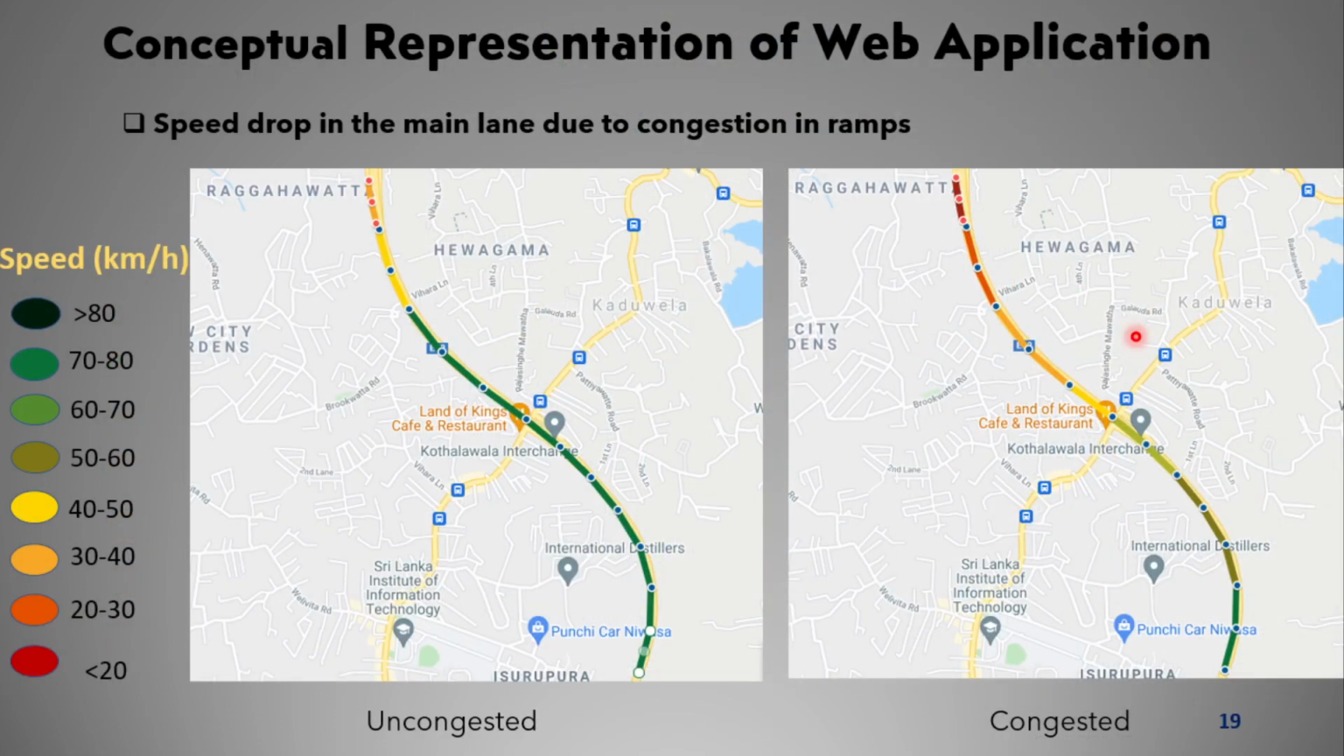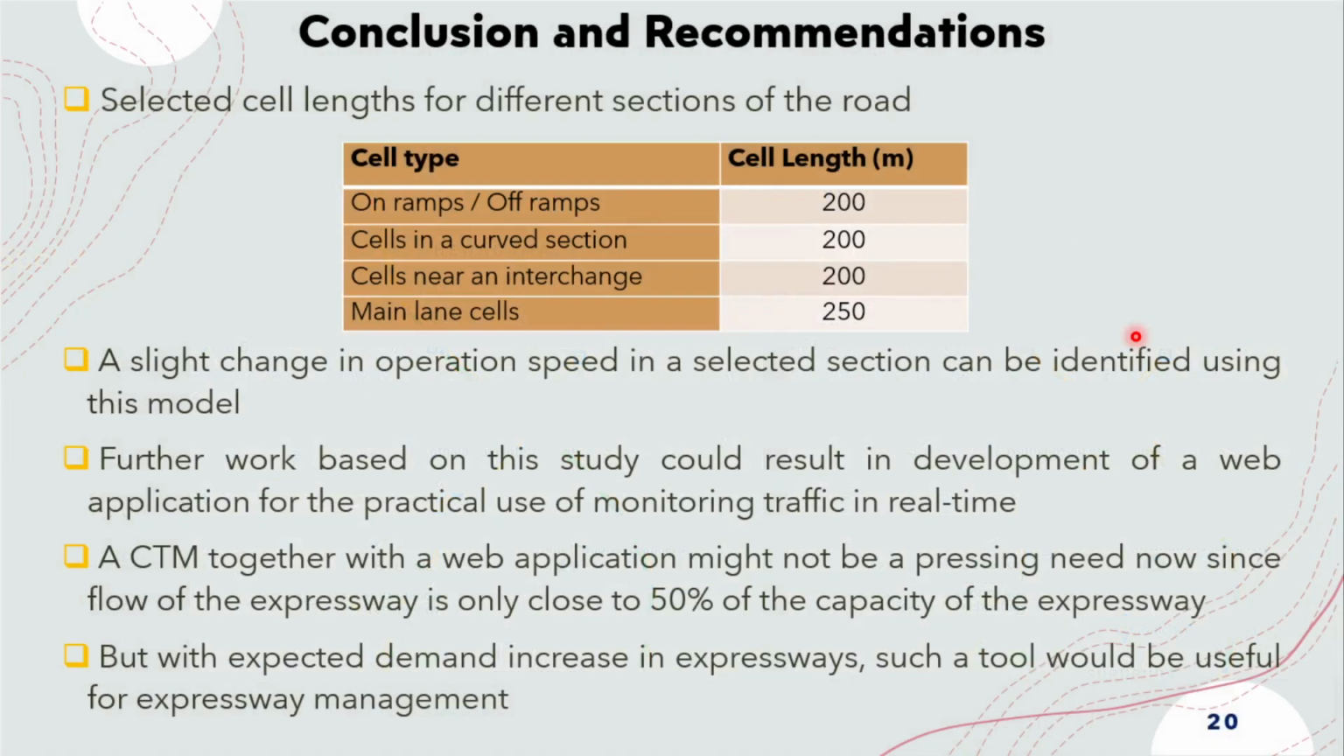And this slide shows how the operational level of the ramps can be monitored using this application. If there is any congestion in ramps, it can be easily identified. Finally, moving on to the conclusion and recommendations. These are the selected cell lengths for different sections of the expressway. A slight change of operation speed in a selected section can be identified using this model. With further studies, we can develop a web application for the practical use of monitoring traffic in real time.